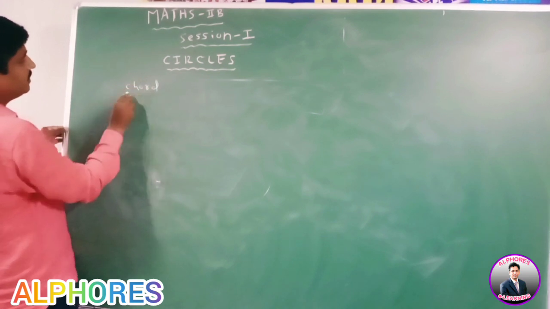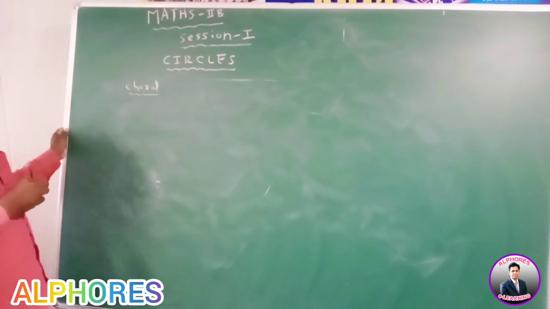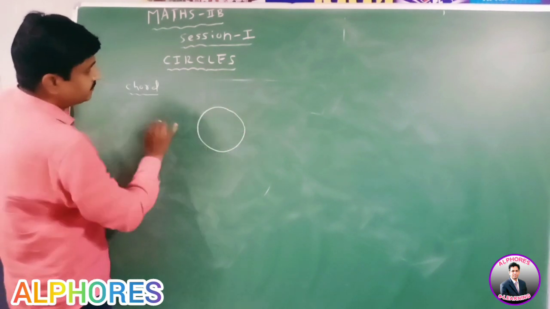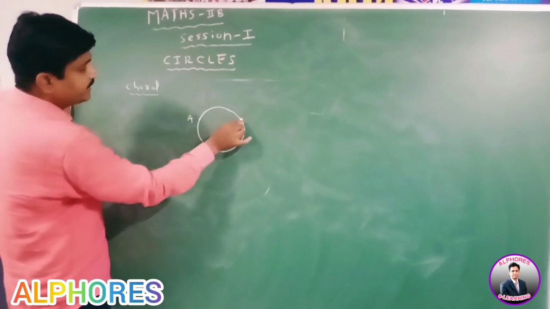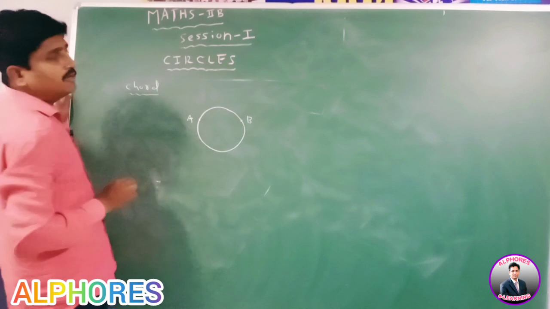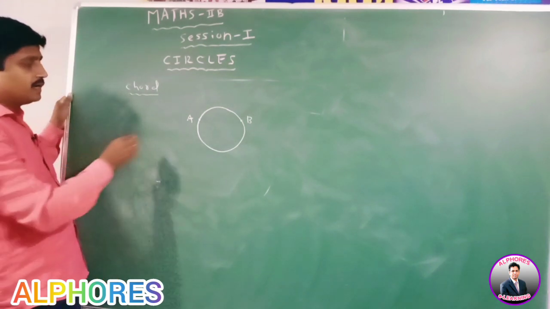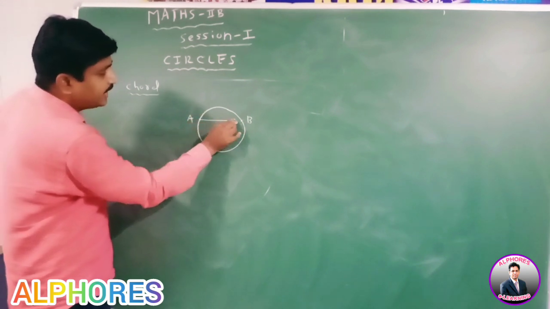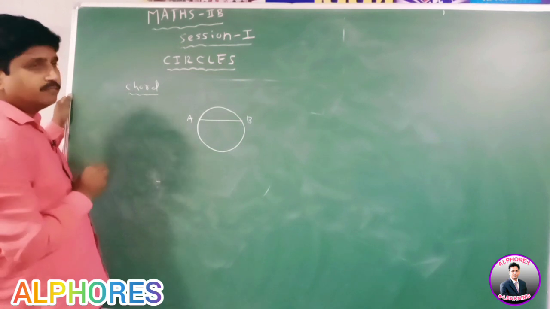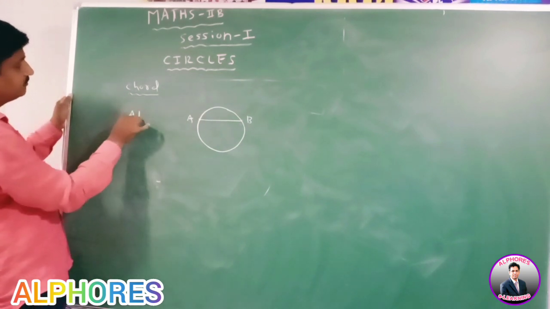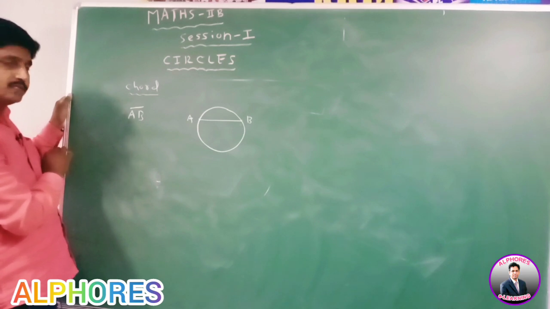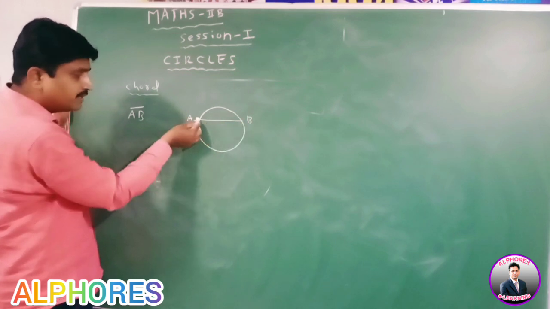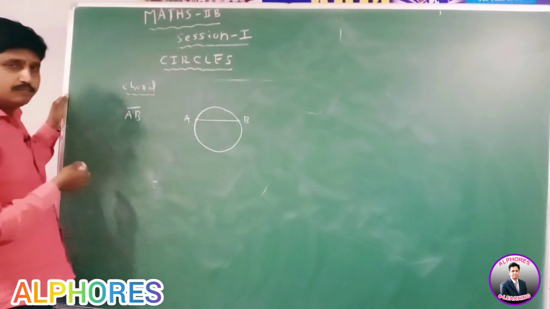Next, about the chord of a circle. Suppose A comma B are two points on a circle. Then the line segment joining A and B is called a chord of the circle. Here AB is a chord of the circle.